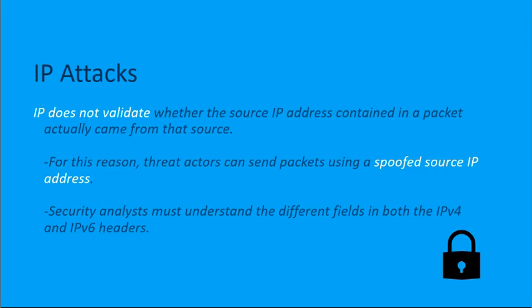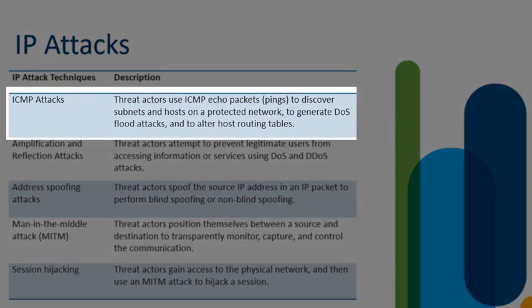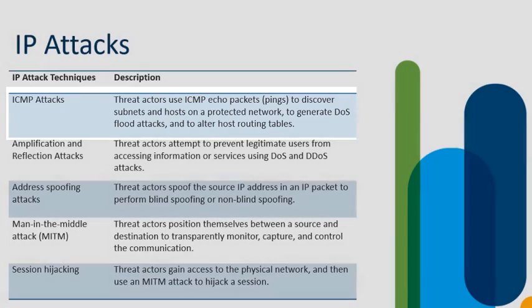Security analysts must understand the different fields that exist in both IPv4 and in our IPv6 headers. So let's dive deeper into IPv4 and IPv6 attacks. And first, let's hit ICMP attacks. We're going to cover this in more detail in just a little bit. But threat actors are going to use our ICMP messages, which are our echo packets for the pings themselves, to discover subnets and hosts on networks. They can also use ICMP attacks to generate denial of service floods. They can even use these things to alter the host routing tables of a targeted device.